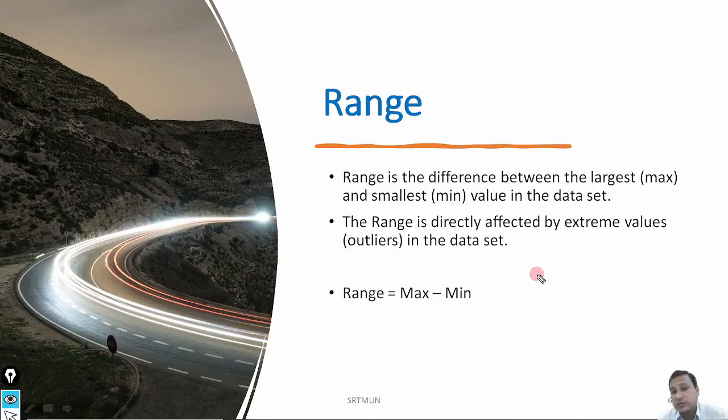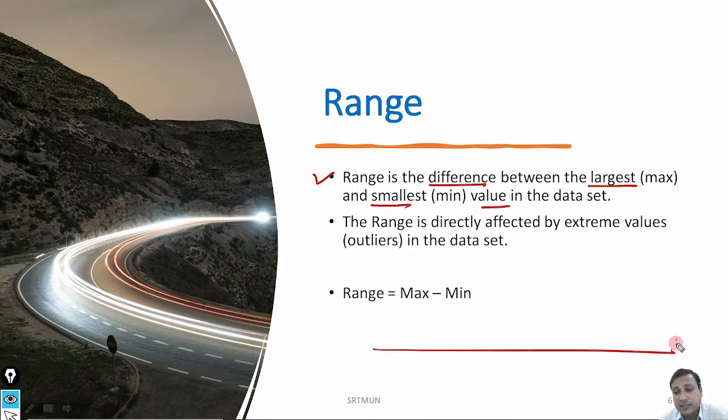What is range? Range is the simplest measure of dispersion. Range is the difference between the largest and the smallest value in the data set. Suppose I'm having a data set.